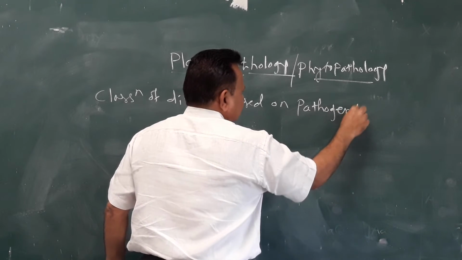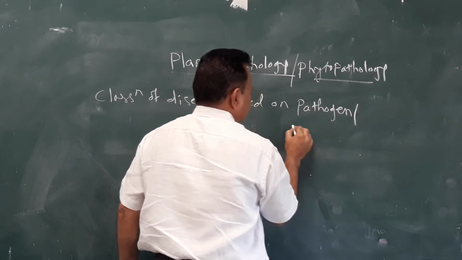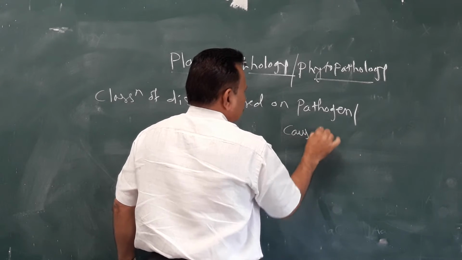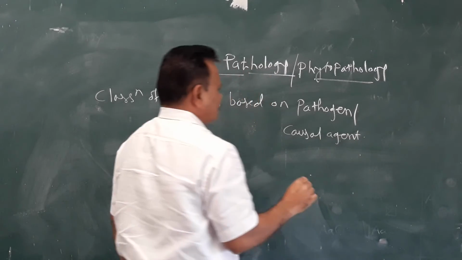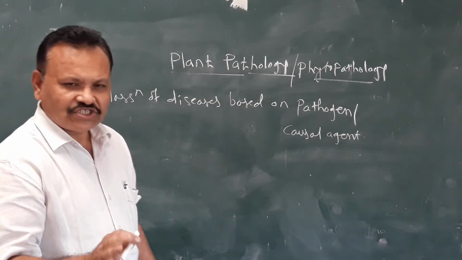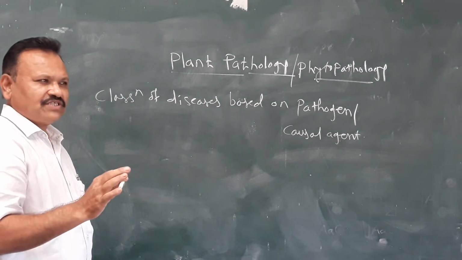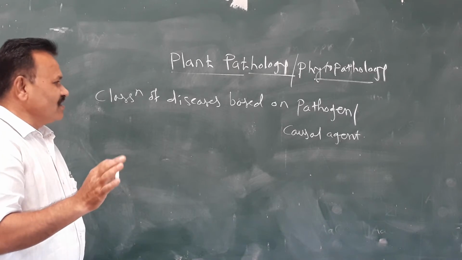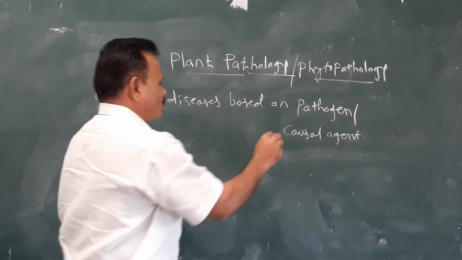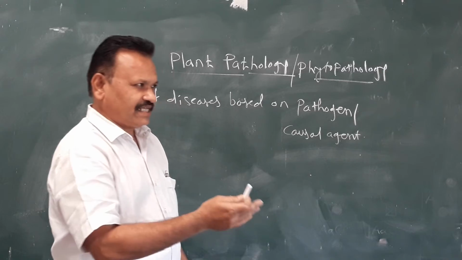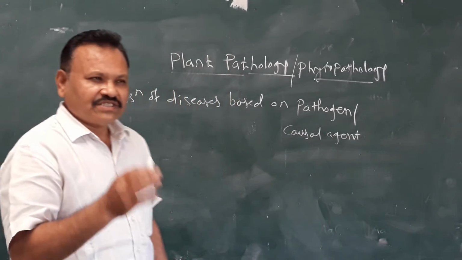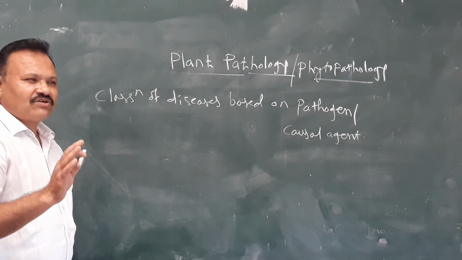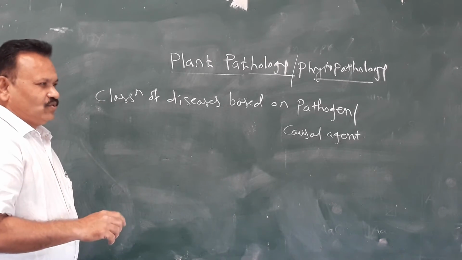Pathogen is also called the causal agent, the agency or organism which is responsible for formation of disease.